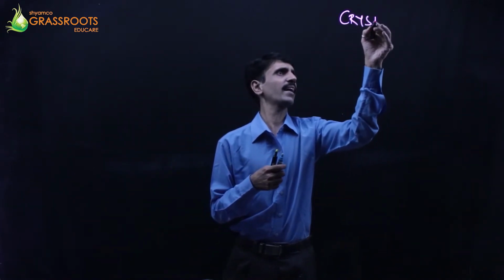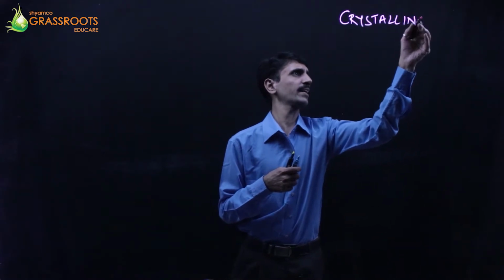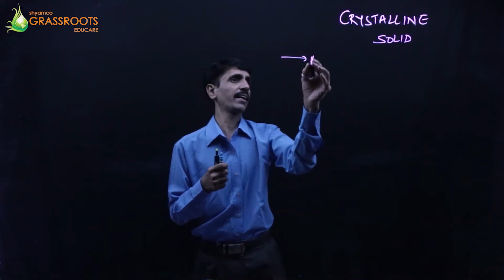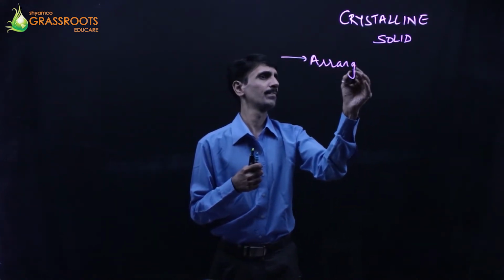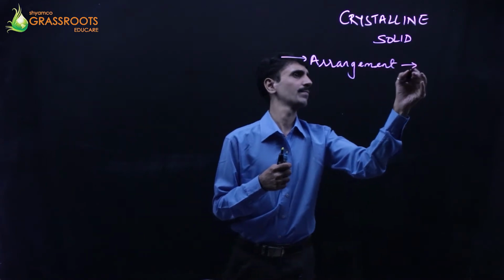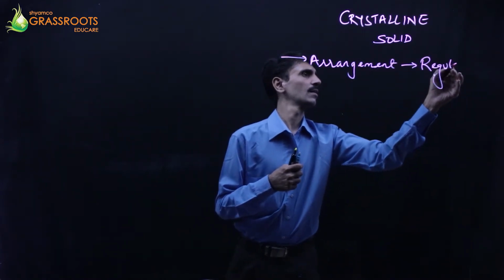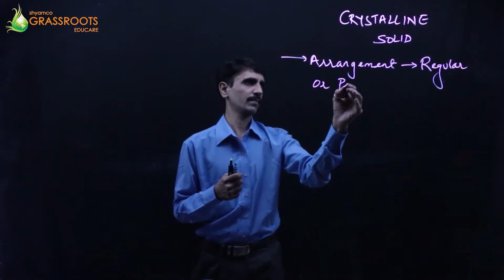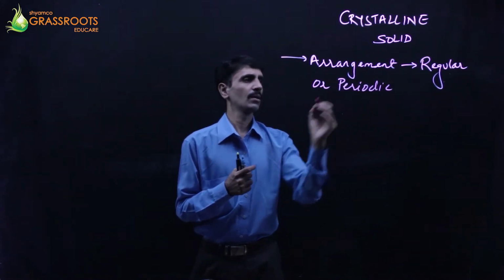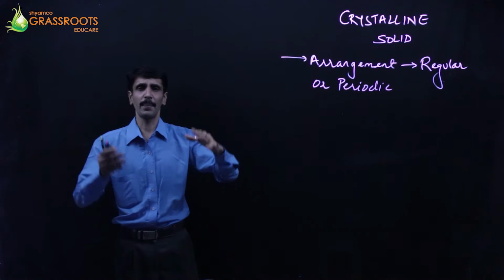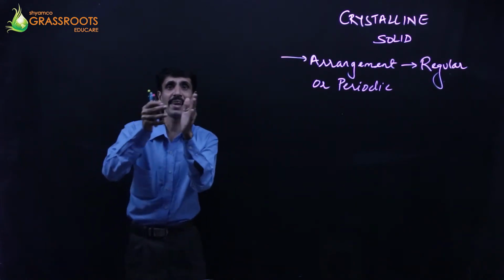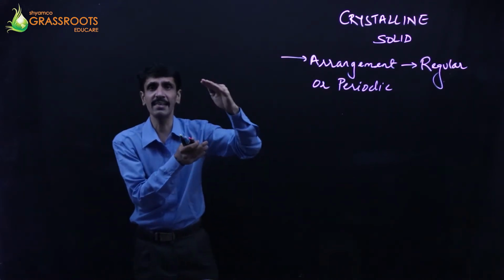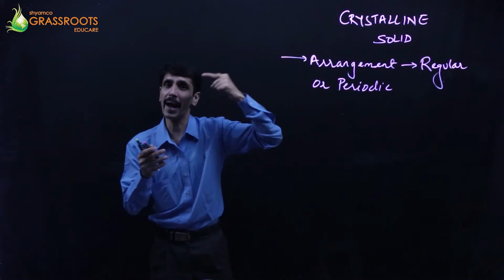So when you talk about a crystalline solid, the very first point that you need to remember, and that is with respect to arrangement, is that the arrangement is regular. The arrangement is what? Regular, or we call it as a periodic arrangement. The arrangement has a regularity. So that means suppose if the particles are arranged in the form of a layer, so we have a fixed number of atoms in every layer. Or if we can say if there is a pattern, then a regular pattern is followed.